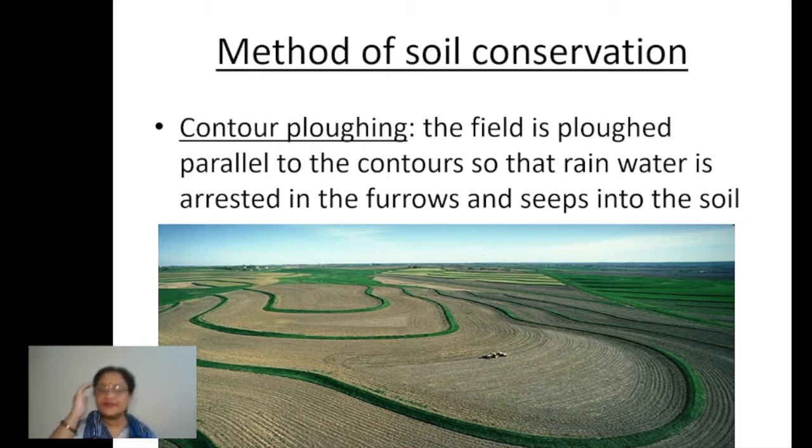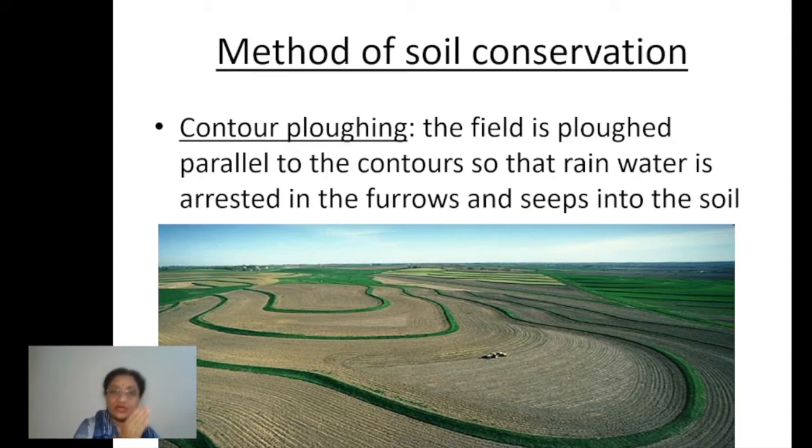Just keep in mind the contours. If you remember, children, contours are the lines joining different places having the same altitude from the mean sea level. These are imaginary lines, but on the land, just imagine the contours only. And what we do is we make certain furrows over the land area which is used for cultivation purpose. Now what is done?